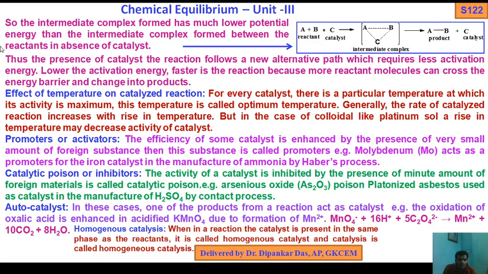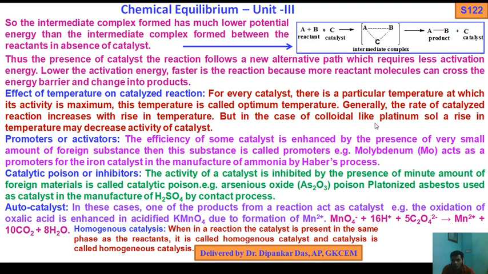Now, effect of temperature on catalyzed reaction. For every catalyst, there is a particular temperature at which its activity is maximum. This temperature is called the optimum temperature. Generally, the rate of a catalyzed reaction increases with a rise in temperature.